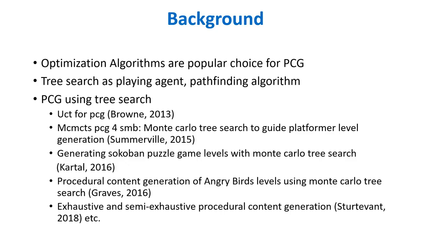Some examples are UCT for PCG, Monte Carlo tree search to guide platformer level generation, Sokoban level generation with Monte Carlo tree search, generating Angry Birds levels using Monte Carlo tree search, exhaustive and semi-exhaustive PCG, etc.